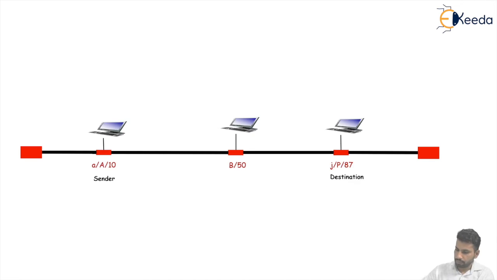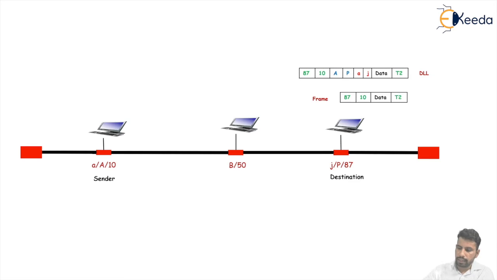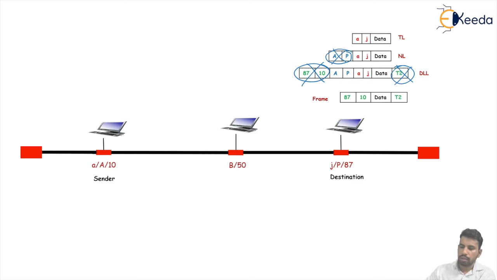Now this frame has reached and been checked. At the data link layer, the header part is dropped and the trailer part is dropped, and this is passed to the network layer. At the network layer, the header part is dropped and this is passed to the transport layer.